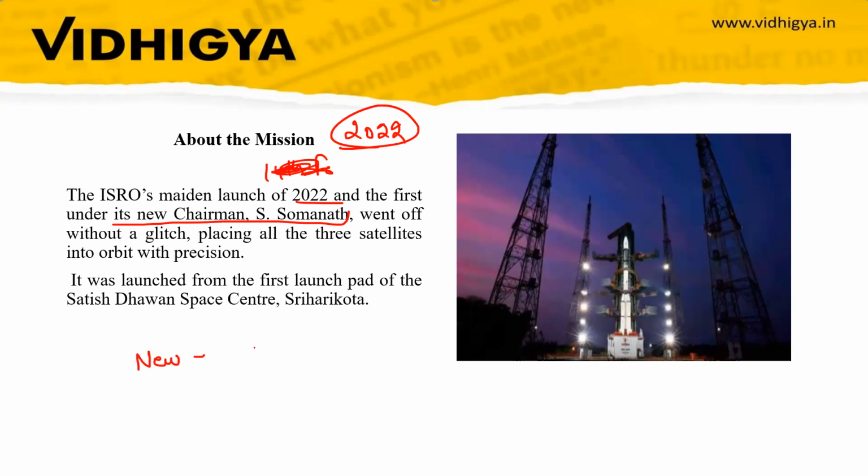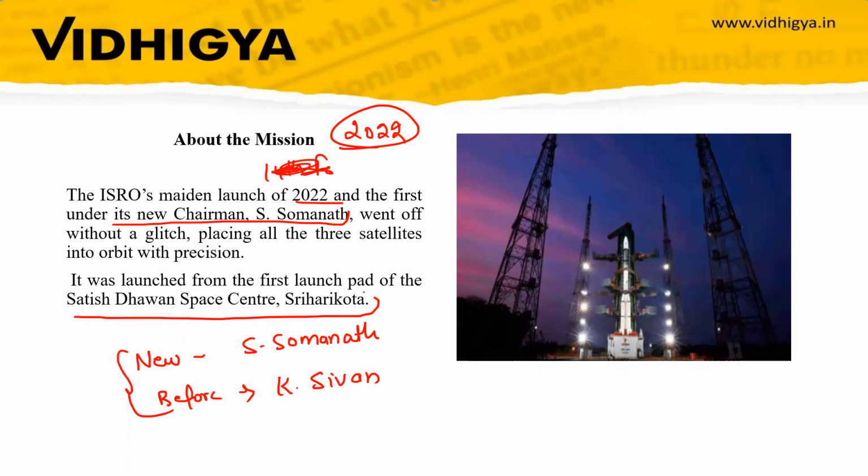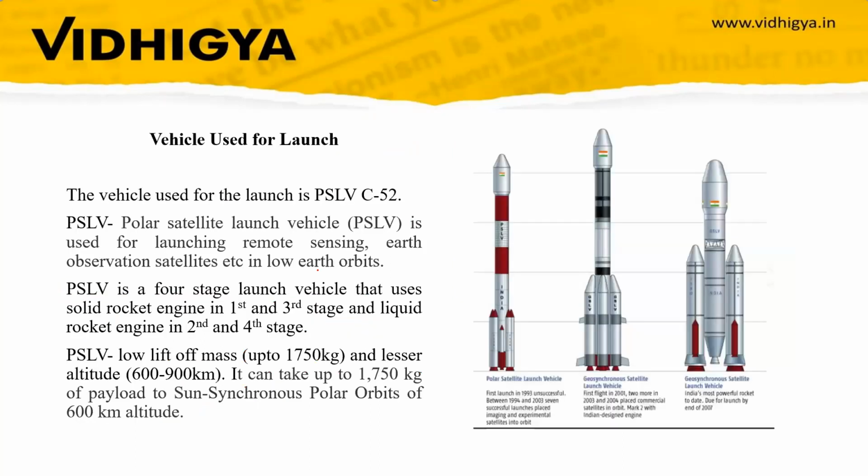The new chairman is S. Somanath. Before that, you have to remember K. Sivan. And this is the first mission under him. It was launched from the first launch pad of Satish Dhawan Space Centre, Sriharikota. So remember this location: it is in Sriharikota, and the name of the launch centre is Satish Dhawan Space Centre.